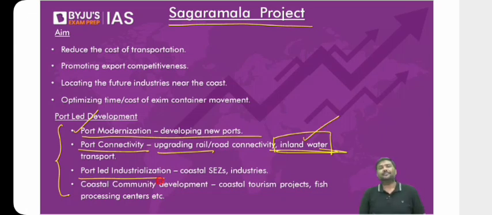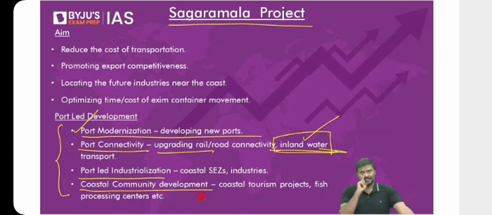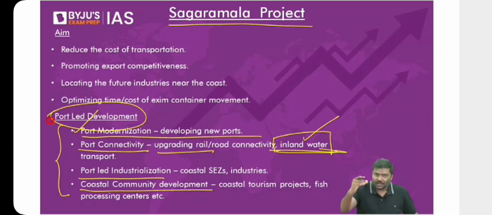Port-led industrialization. That is, rather than manufacturing away from the port, away from the coastal region, why not promote industries near the port? Does it make sense or not? Rather than promoting industries far away, why don't we promote industries nearby the port itself? So that we will be producing, and because this is nearby to the port, exports can be done easily, imports can be done easily. And finally, we'll also promote the development of coastal regions. How? Fishing harbors will be promoted, tourism projects will be promoted, etc. So these are some of the very important pillars that the Government of India is trying to achieve under the objective of the Sagar Mala initiative.